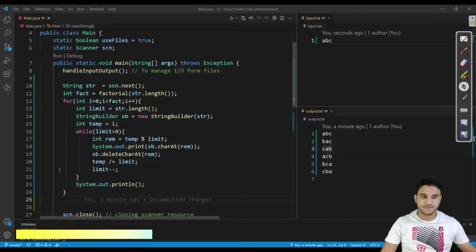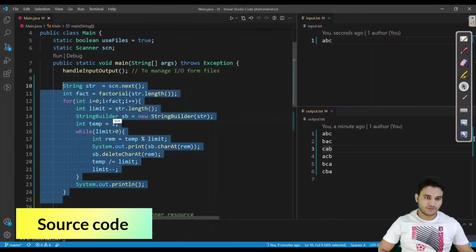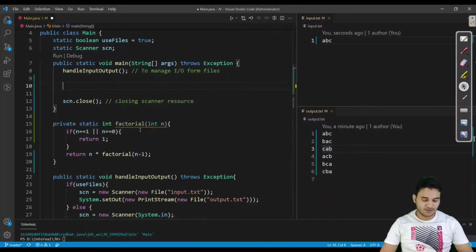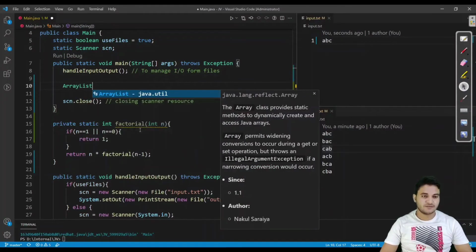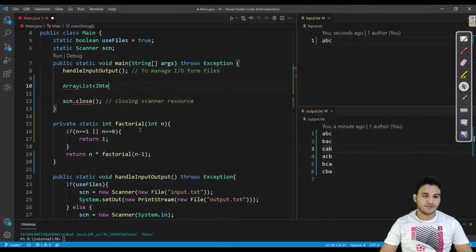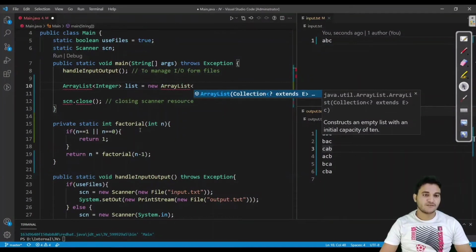So let us see how we are going to define this. Let us say I am defining an ArrayList of Integer, with capital A and L, and the list. If you are confused with this Integer which starts with capital I, then do not worry, I will explain that.